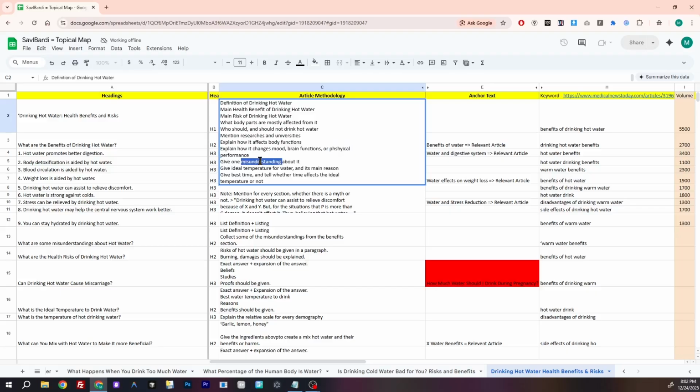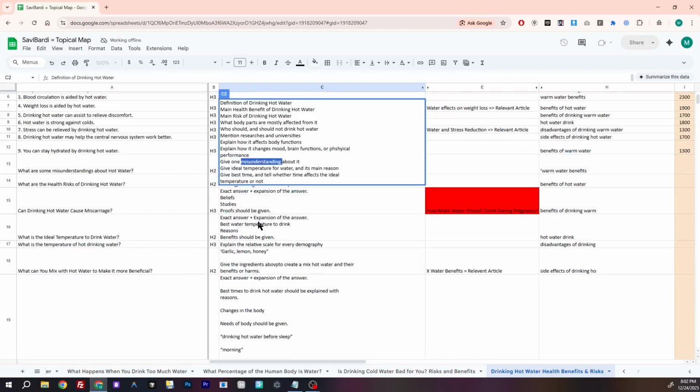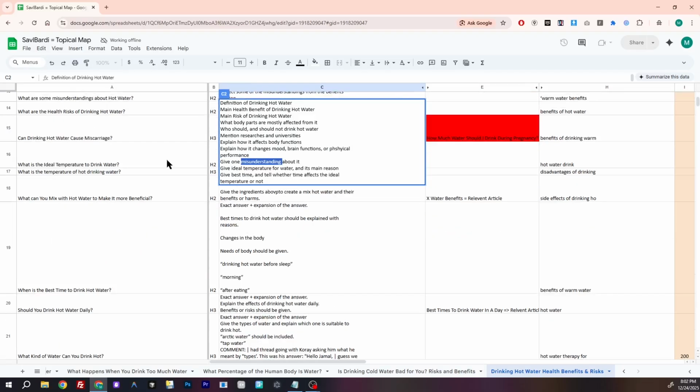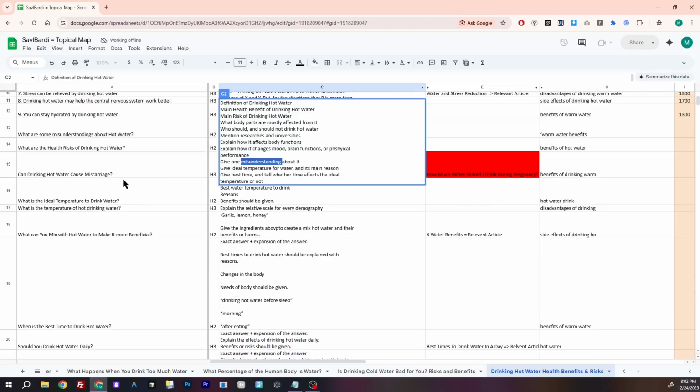Give one misunderstanding. This is basically the annotation of our supplementary content, or some dots that we cover in our further article. Ideal temperature of water, you know about, we talk at this specific point. Best time, and tell whether time affects the ideal temperature or not.